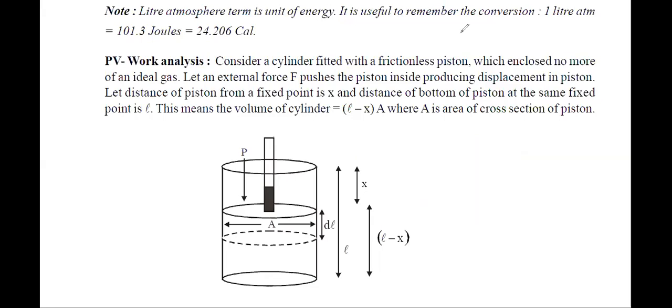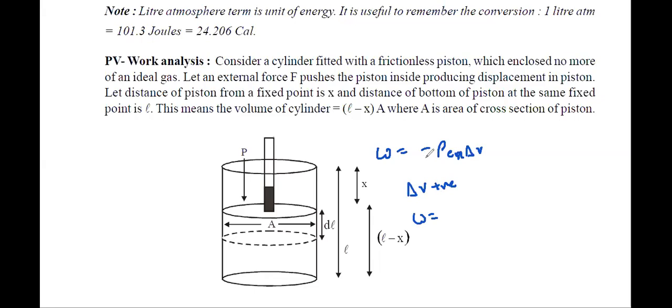Now, just think about this. If I'm writing W is equal to minus P external delta V, and delta V is positive, then this work done W, with the negative sign, is on the system or by the system? Samarth, see, it is a negative sign, na?